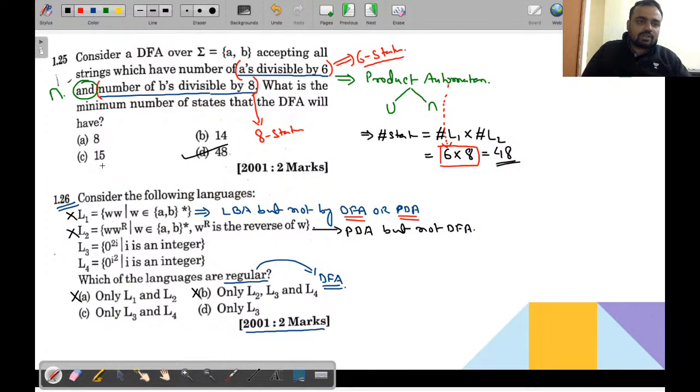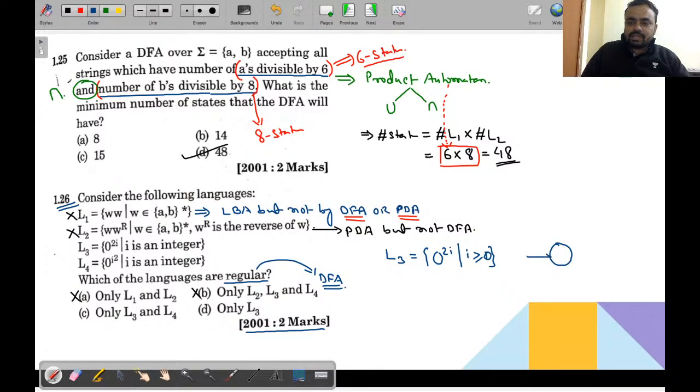Yes or no? So let's see the rest. L3 is given as 0 to the power 2i where i is an integer. Integer means if it is a positive integer it will be greater than or equal to 1, or if it is simply an integer then it can be 0.